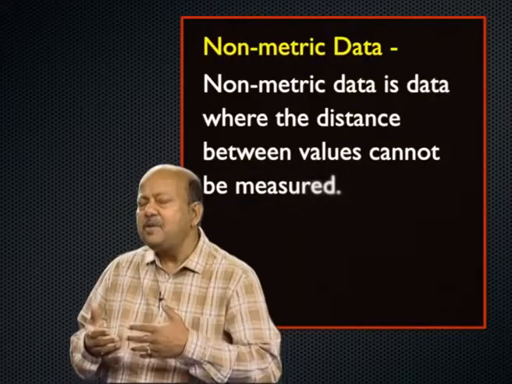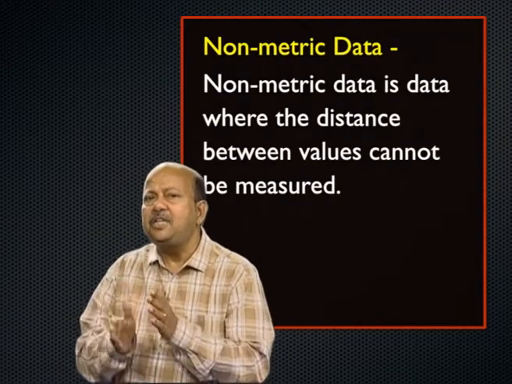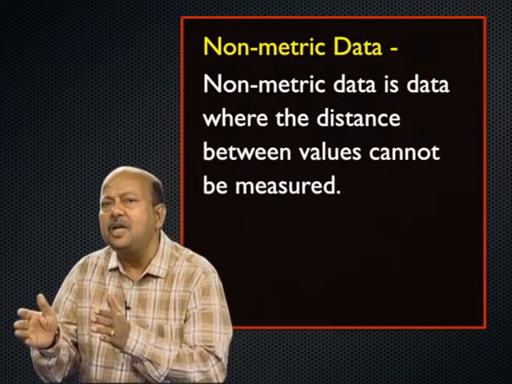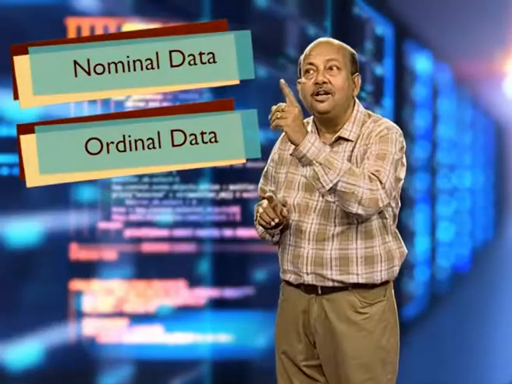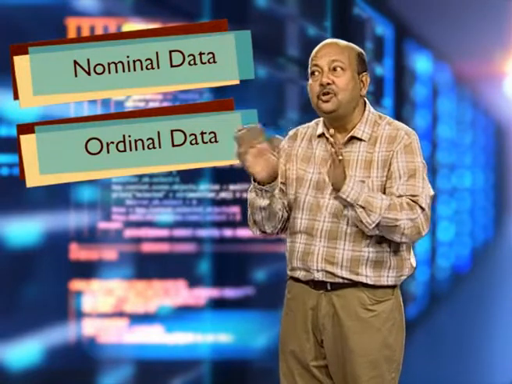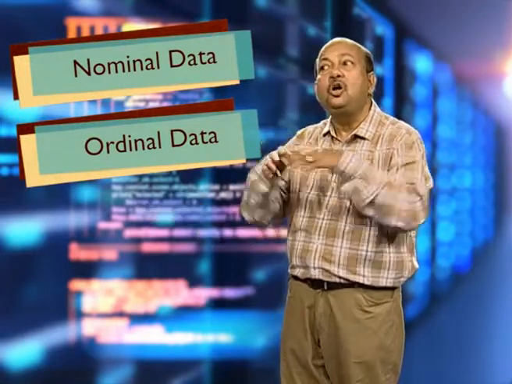But in the case of non-metric data, the distance between the values cannot be measured. We discussed two types of data, nominal and ordinal. The difference between these two does not exist and is not measurable, not known. So, these are called non-metric data, but this data is available in reality, and there are many tools which can be applied on non-metric data.